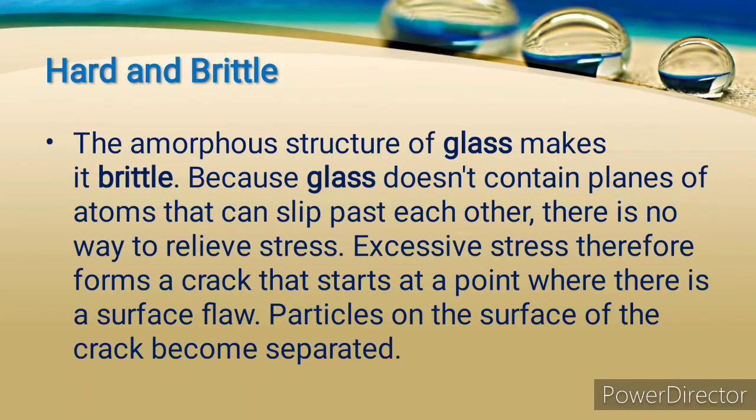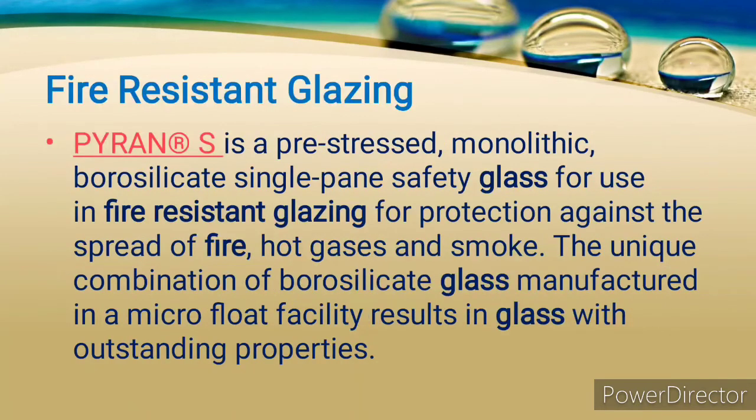The next property is hard and brittle. The amorphous structure of glass makes it brittle because glass does not contain planes of atoms that can slip past each other. There is no way to relieve stress. Excessive stress therefore forms a crack that starts at a point where there is a surface flaw. Particles on the surface of the crack become separated.